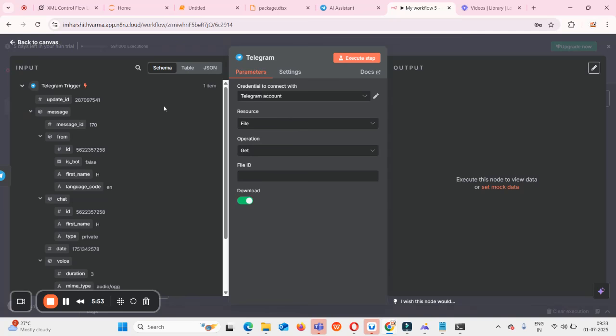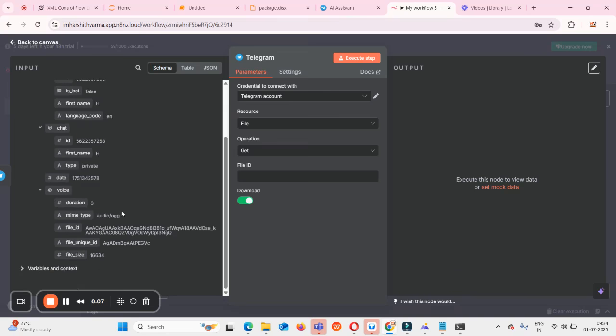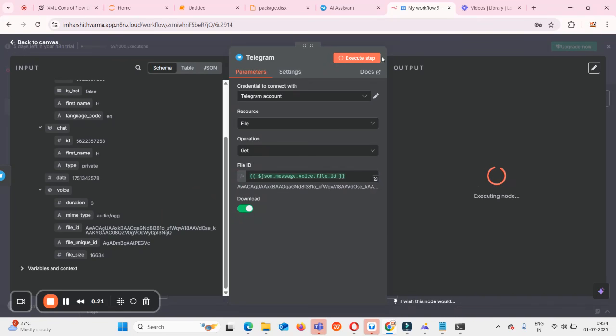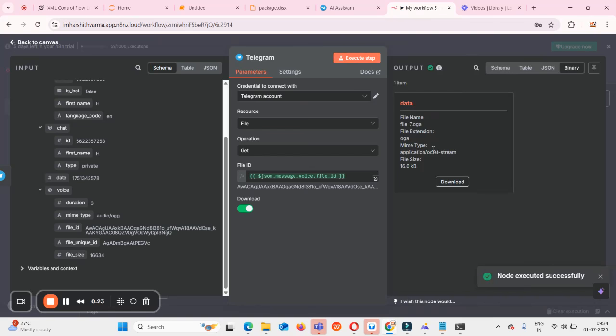When I open this get a Telegram file, automatically on the input side, from the previous step we got some output, right? That output we can use as an input in the next step. In this input I have the file id option here, right? That file id I'll copy and drag here. Once I drag it and execute the step, you can see here, my file named file7.oga has been saved into a variable called data.